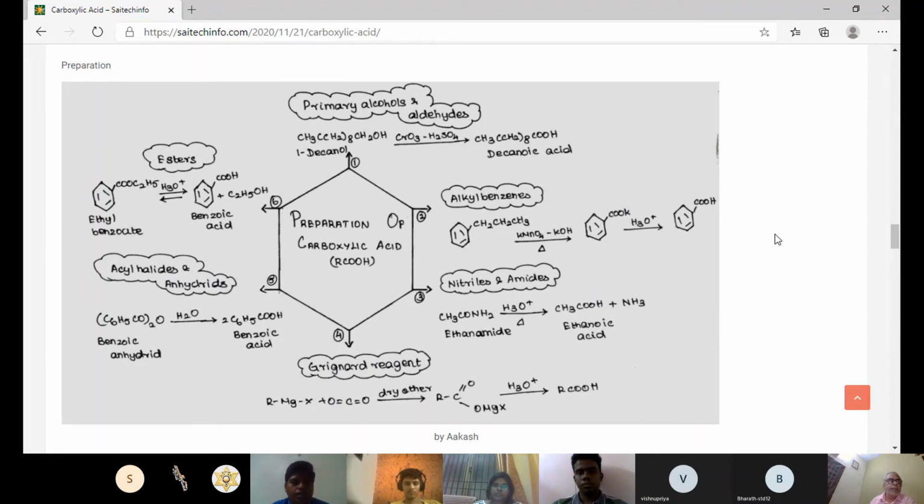Now the fifth method is from acyl halides and anhydrides. We have taken benzoic anhydride, that is (C6H5CO)2O. On reacting with H2O, we get 2 C6H5COOH, that is benzoic acid. And the last method is from esters. We have taken ethyl benzoate, that is benzene with COOC2H5. On hydrolysis, we get benzoic acid plus C2H5OH.